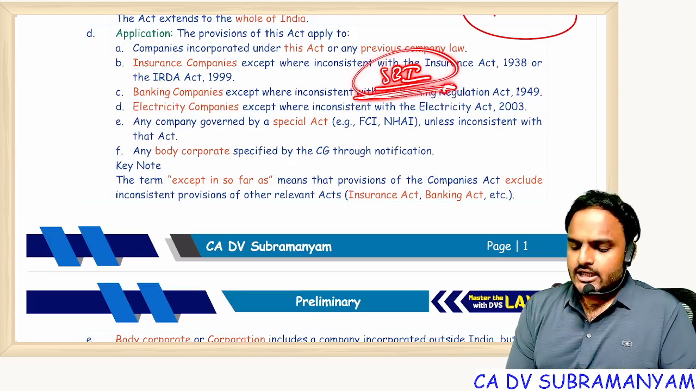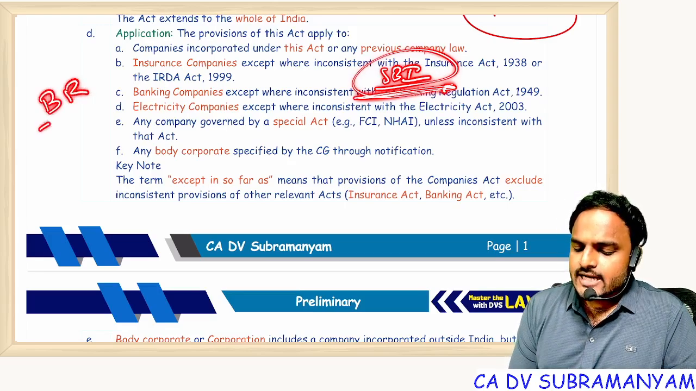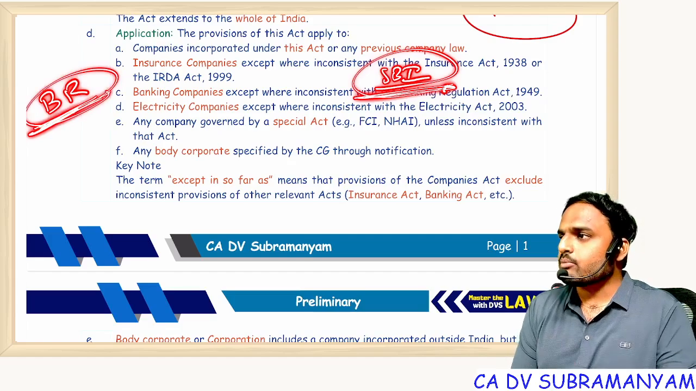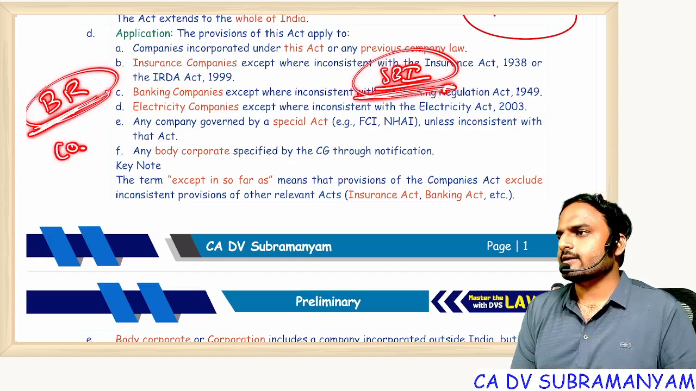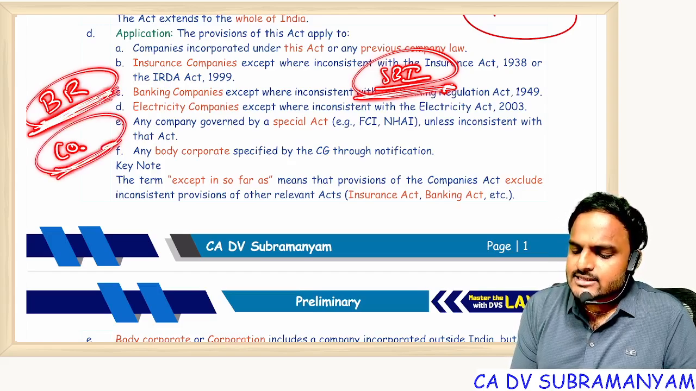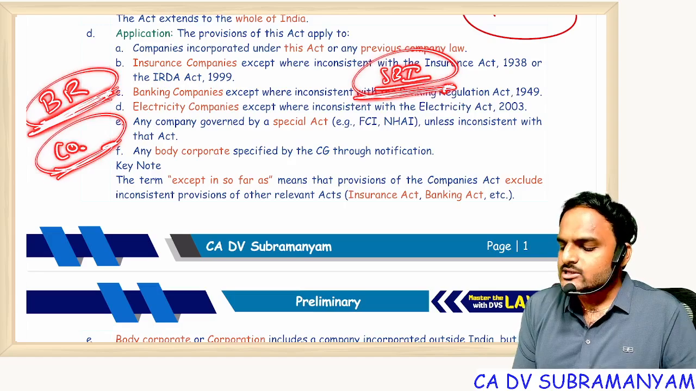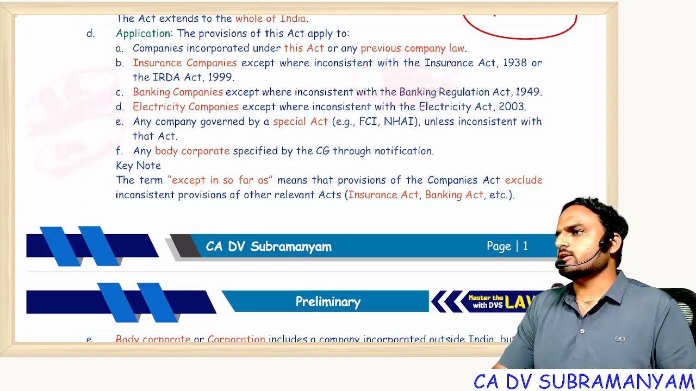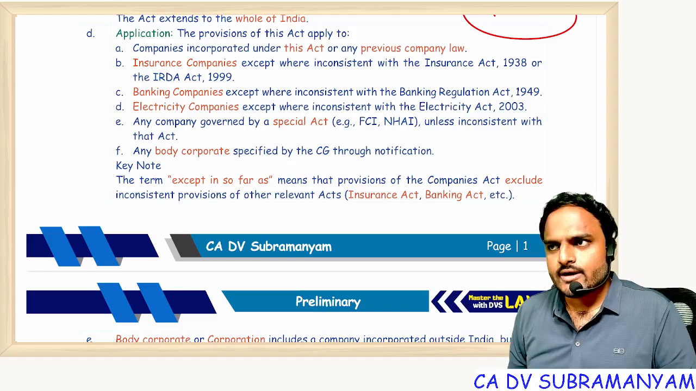So simply, if the Banking Regulation Act is not providing a solution to any problem, come to the Companies Act. Sir, both acts provide solutions, but the Banking Regulation Act gives a specific solution. Now for banks, which act should you apply? Banking Regulation Act. Understood? Everyone?